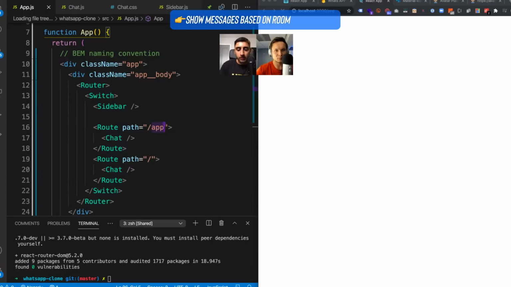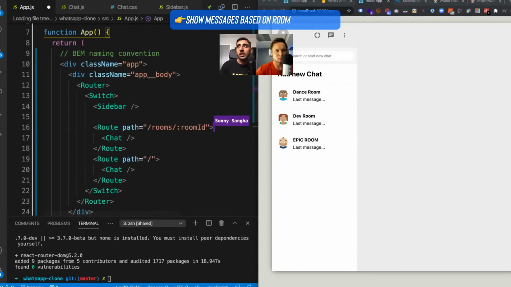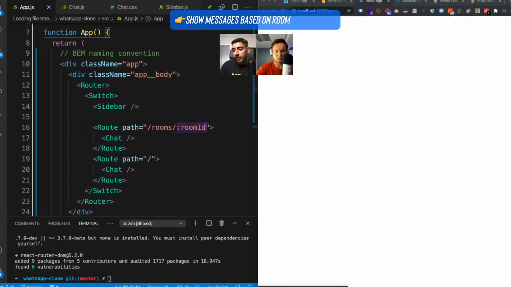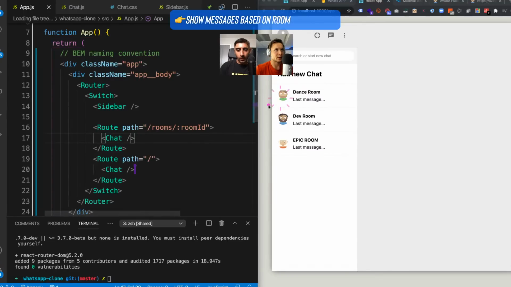So what I'm going to do here, the reason why I need this is because I'm going to say rooms, and this is called a wildcard, and I'm saying room ID, right? So this is saying that regardless of if you're in /room/ABC, regardless if you're in /ABC2, whatever it is, that is going to allow you to render this. And the reason why I need to do it like this is because I need to pull the parameter, right? And we should always specify a default route, which is why I've just said show the chat if not. So basically, don't show the chat when there's no room ID is what you're saying. Yeah. Got it.